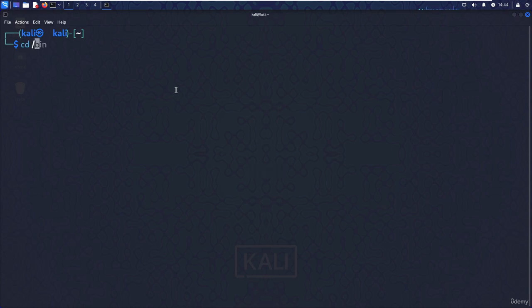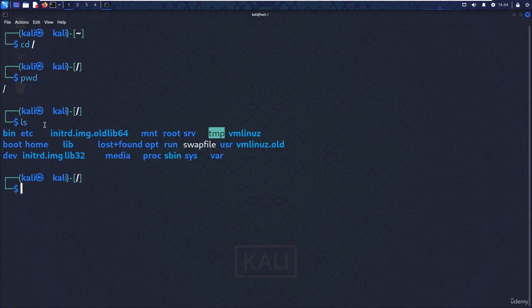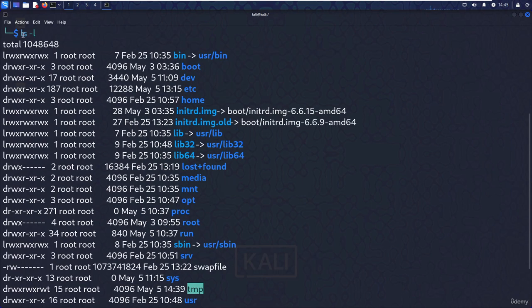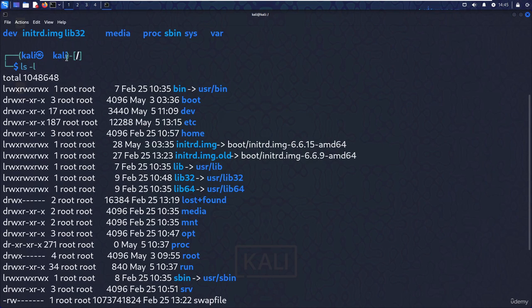Here you can go to the root directory with / and hit enter. You can check with print working directory, and you can see this is the root. Under the root, if I run ls -l, you will find the same things. So this is my root.